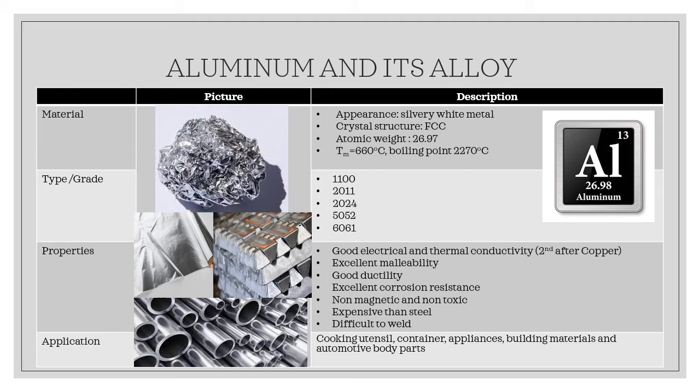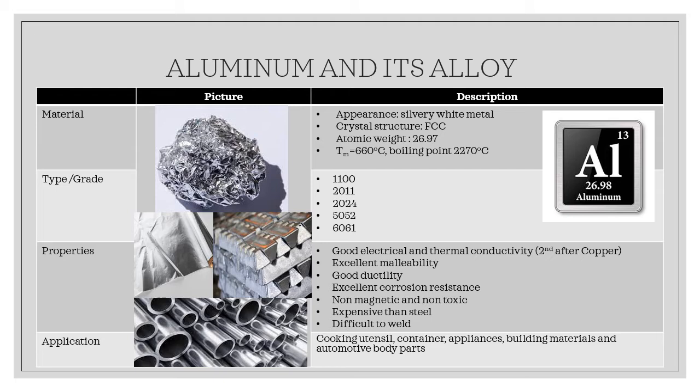Now let us move on to aluminium and its alloys. So aluminium has a silvery white appearance with an FCC crystal structure. There are a few types and grades of aluminium, which are represented in numerical form. They are 1100, 2011, 2024, 5052, and 6061. The most common ones are 1100 and 6061.